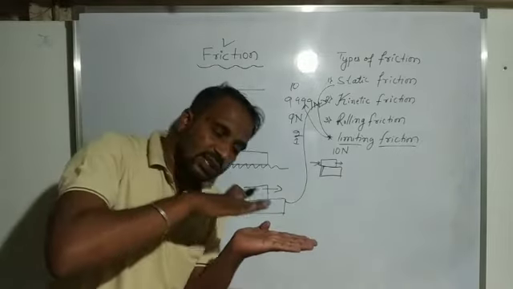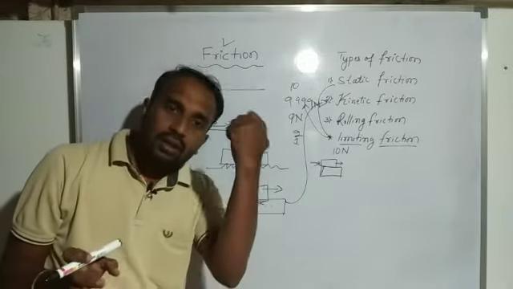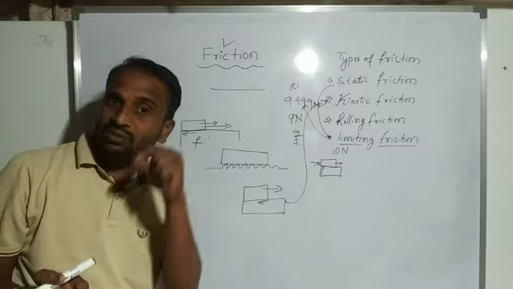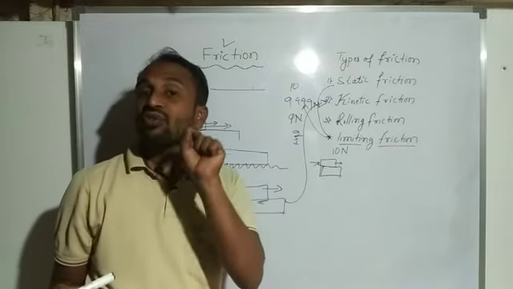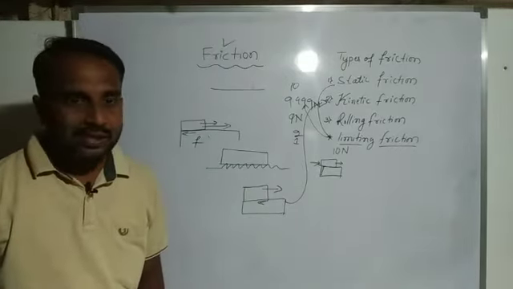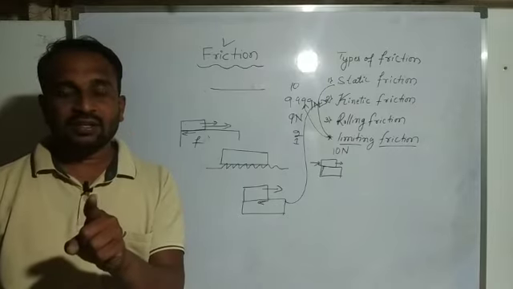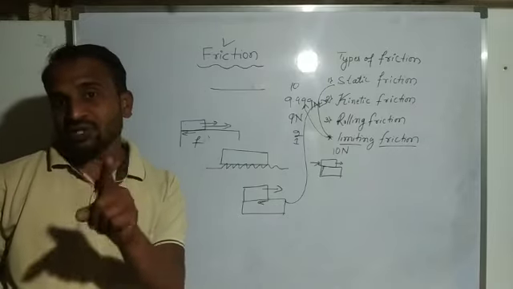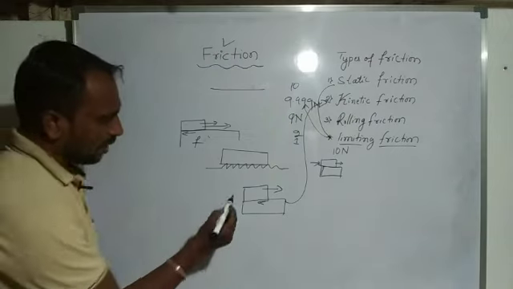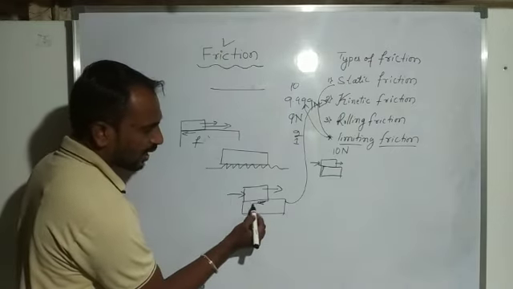The body is in motion, and still we get an opposing force. That force we consider kinetic friction. Frictional force is always in the opposite direction of the force. If I apply force in this direction, we get a force in the opposite direction.